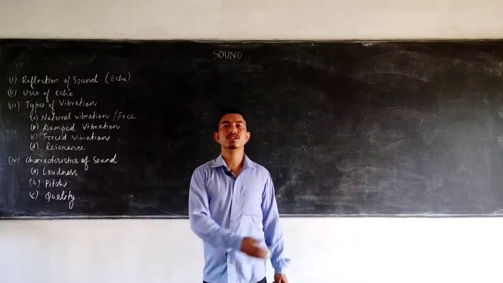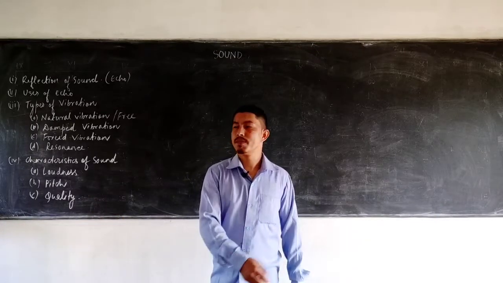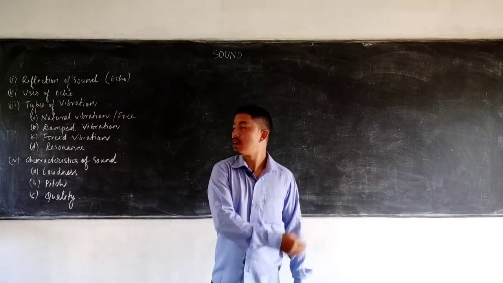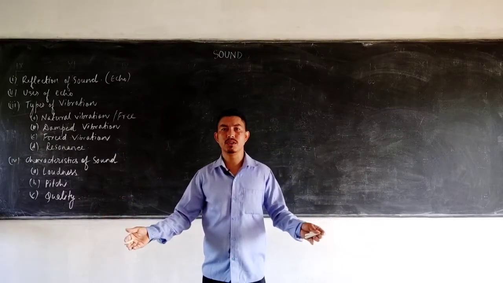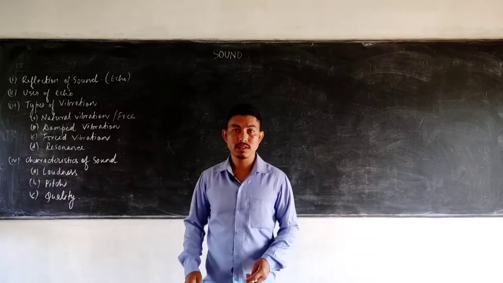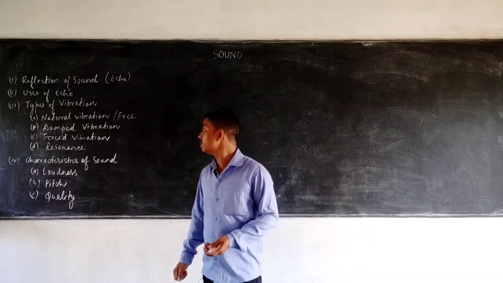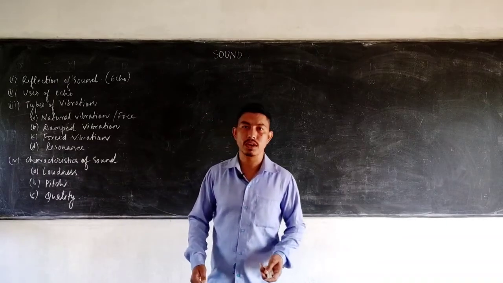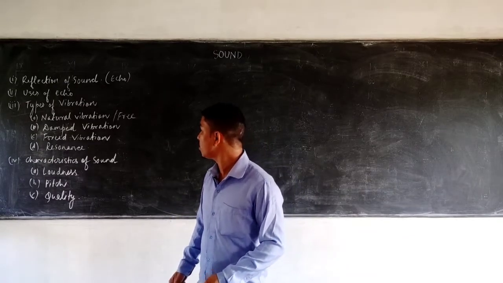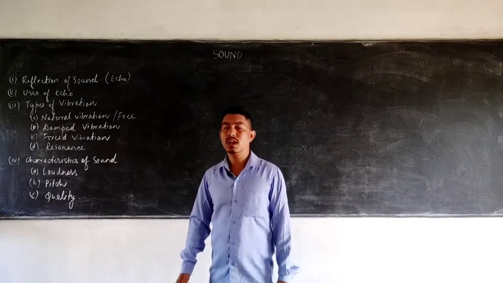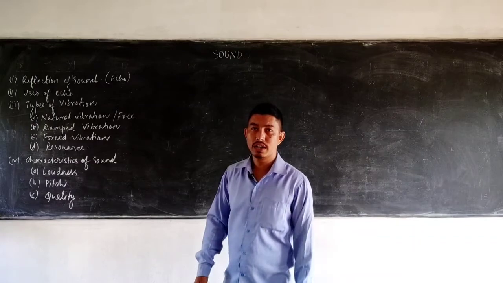So in this case, there is no resistive force. Like if you make a pendulum swing, the pendulum swings forever with the same amplitude, but that is not possible on this earth. It may be possible if you go into space or to a place where there is no air. So any periodic vibration of a body in the absence of external resistive force is known as a natural vibration.